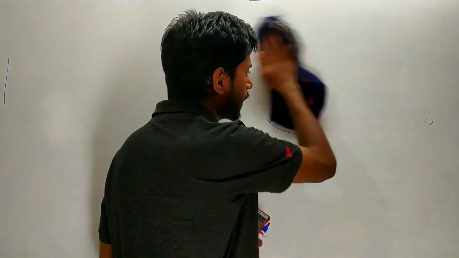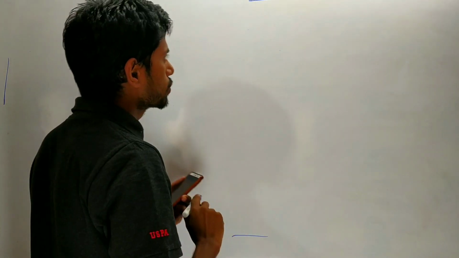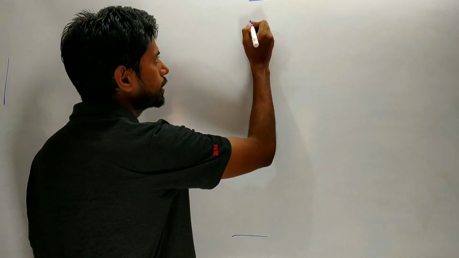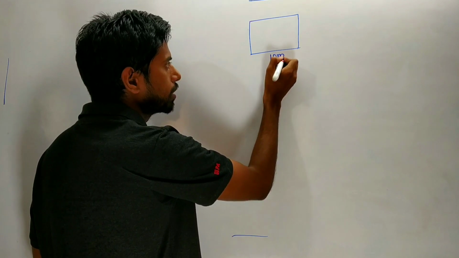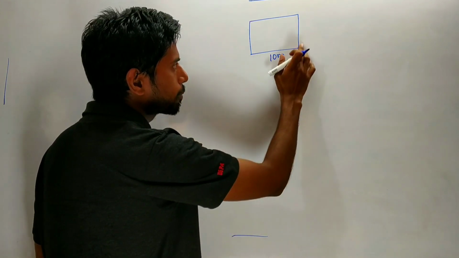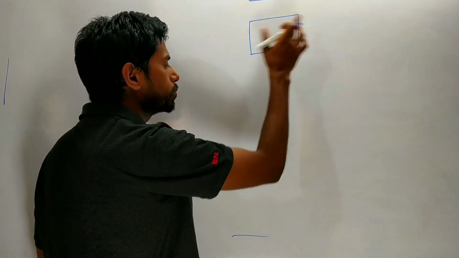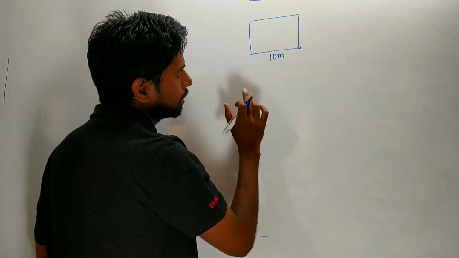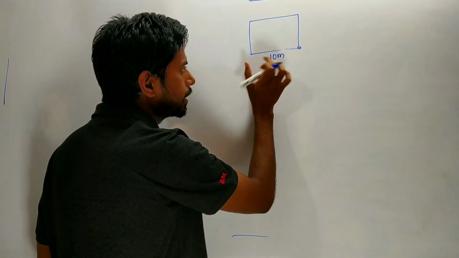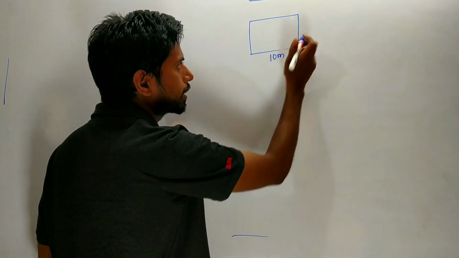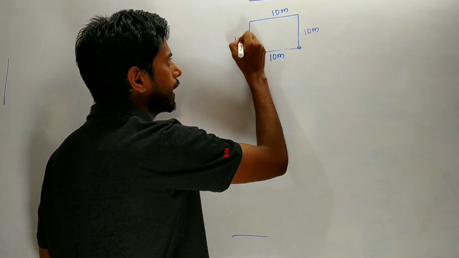First of all, draw the diagram, write the given data, then proceed. The square field you can draw in this way, and the side is 10 meter. Every question, you try to approach through a diagram. First write the given data, then use the formula, and then solve the question. One side is 10 meter, then this side is also 10 meter. All sides are 10 meter.